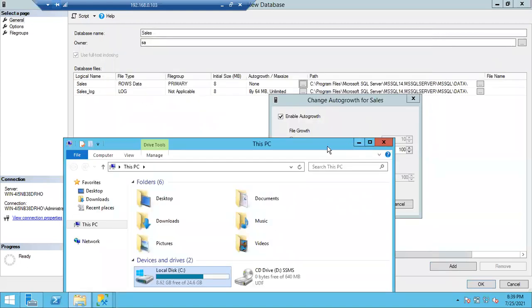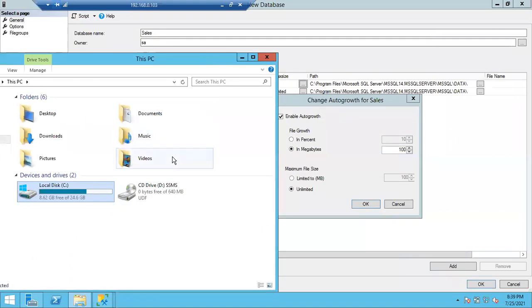If you choose unlimited, what does it mean? By default, for data files, it will show as unlimited. Unlimited means you can use all the hard drive. It is going to utilize the whole drive, whatever free space is there in the hard drive.